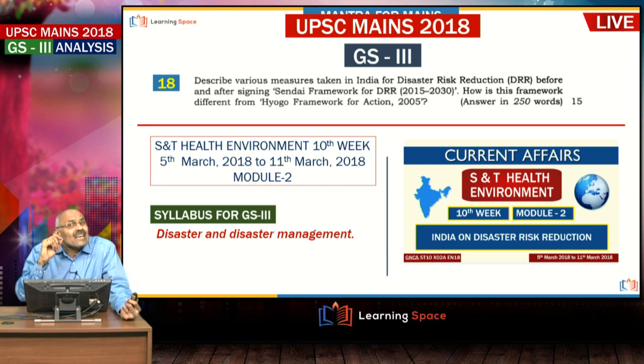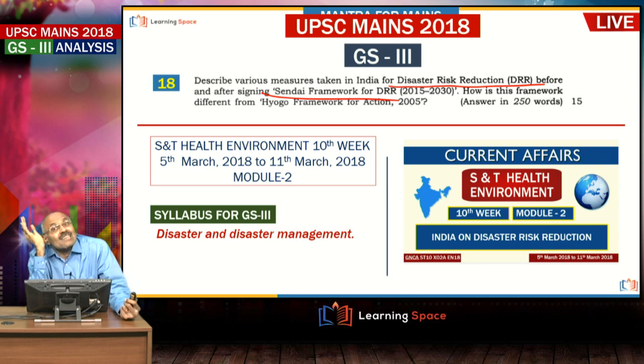This is clearly explained by madam, and why this question is asked. Here, various measures taken for disaster risk reduction. There is some catch in this question. What is it asking? What are the measures taken in India for disaster risk reduction before the Sendai framework, after the Sendai framework? Many of you may be aware of after the Sendai framework, but many of you may ignore before the Sendai framework. And here the 360-degree view comes into the picture, right?